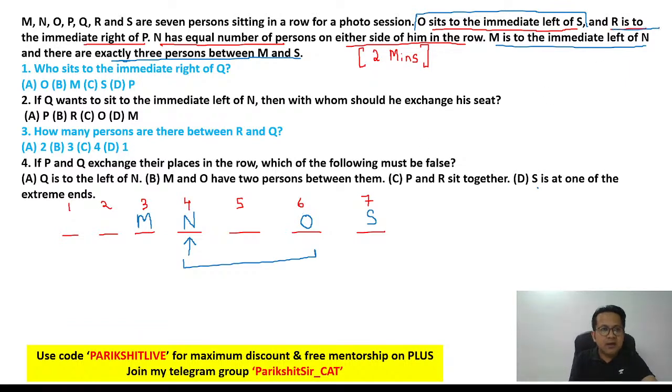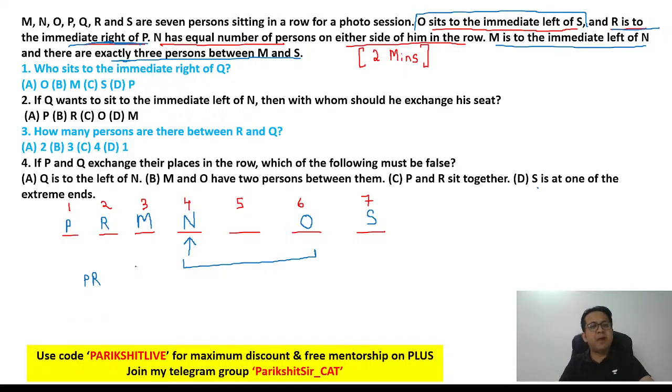And R is to the immediate right of P. So you need 2 empty places. R is to the immediate right of P, so it should be P and R, in that order. So 2 empty places, that can only be possible if it is 1 and 2.